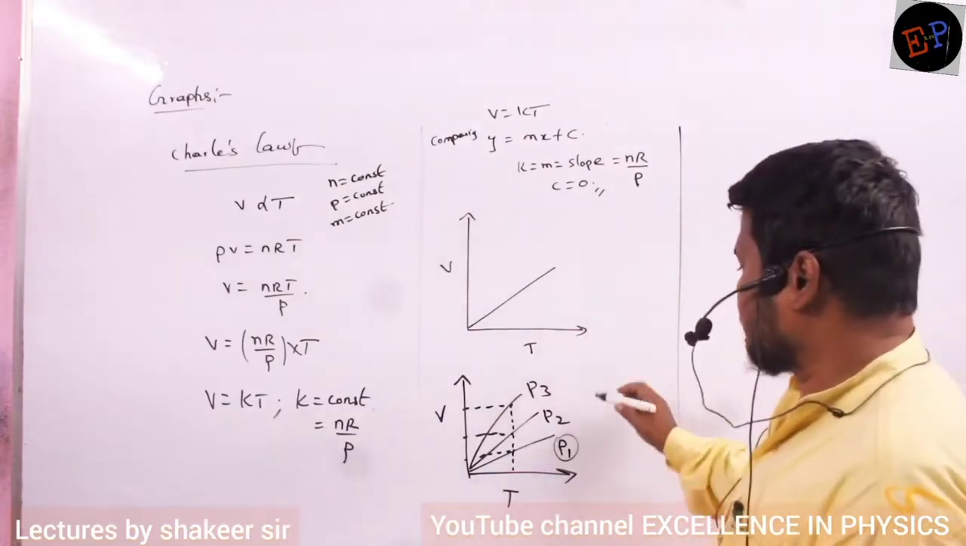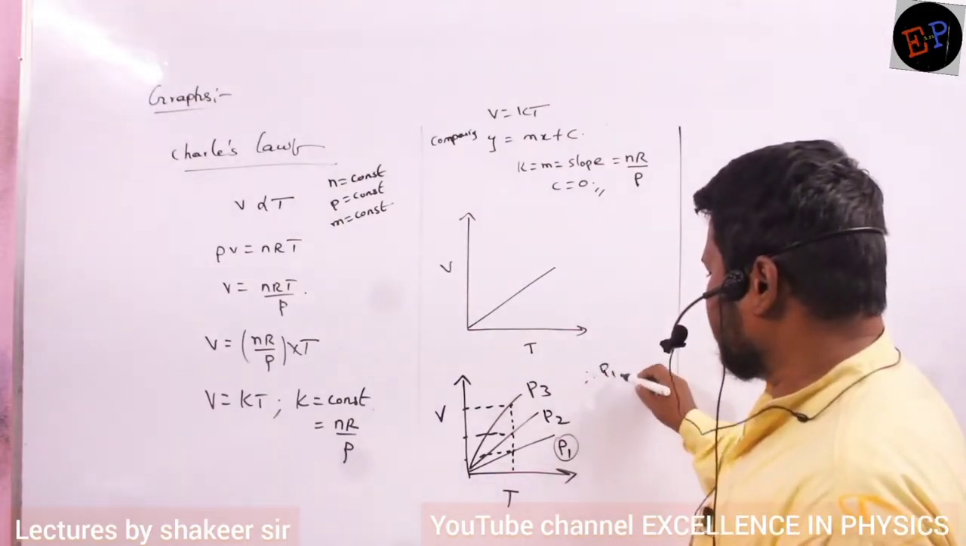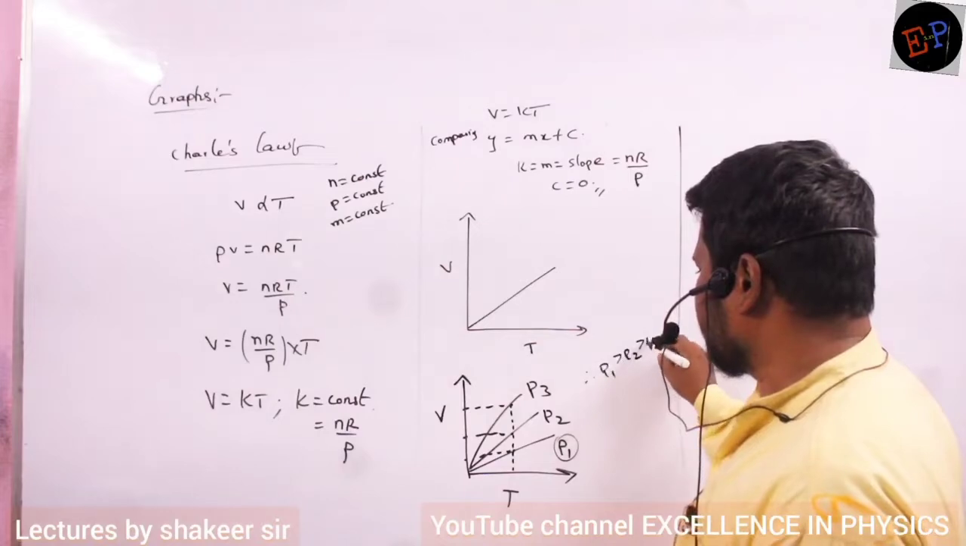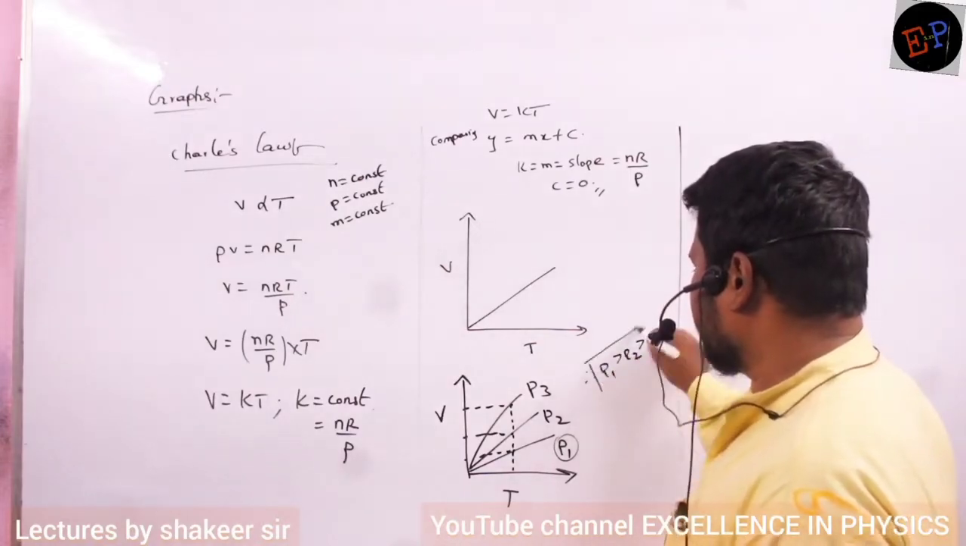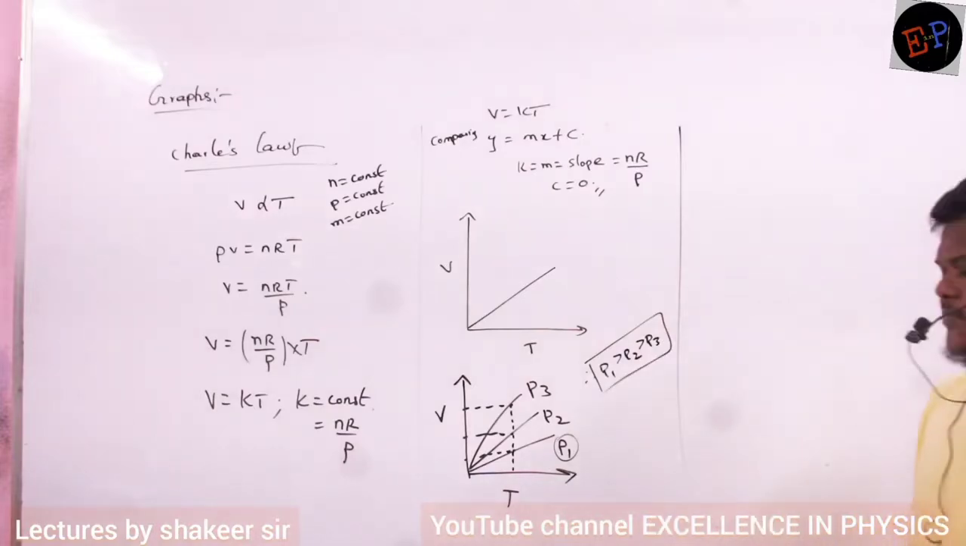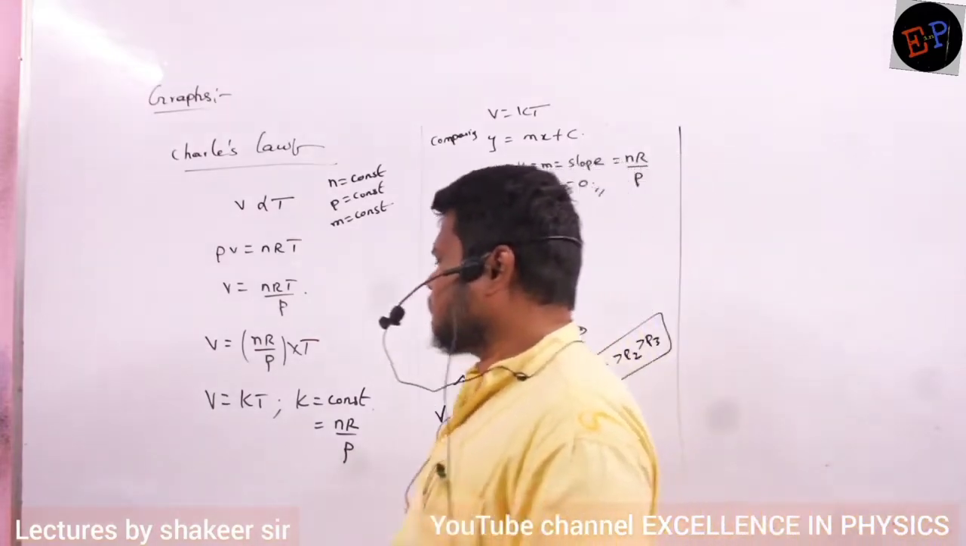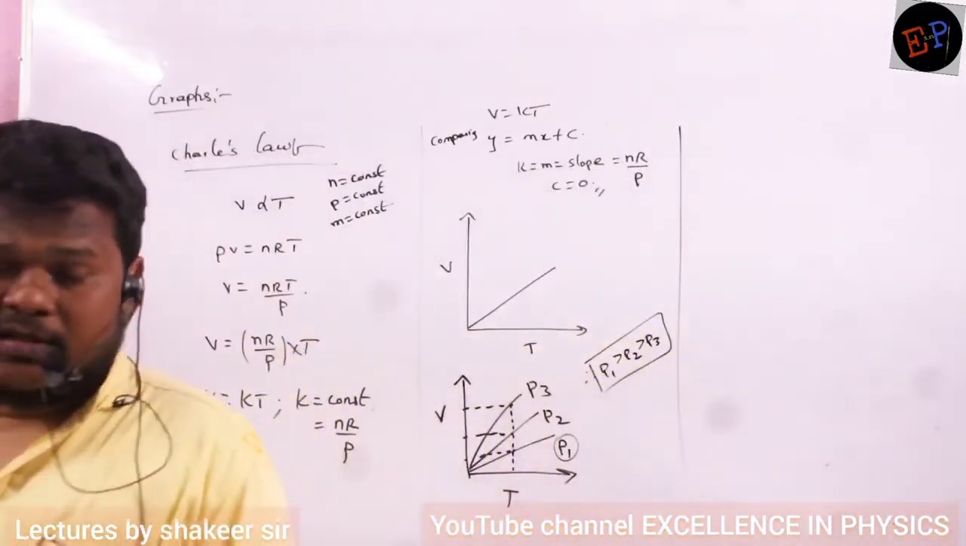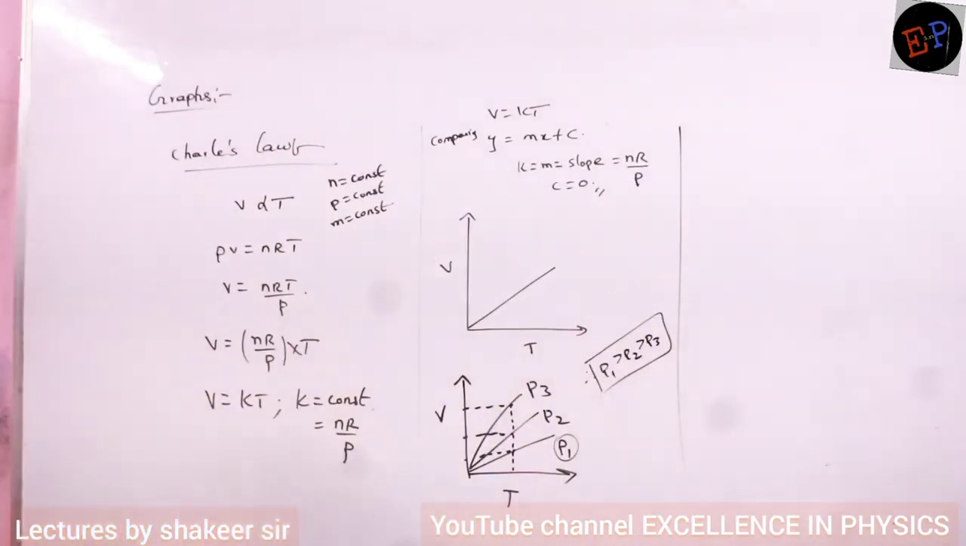So how can I draw the graph? P1 is greater than P2 is greater than P3. This is how I can draw the graph. Are you able to understand? That's all, very simple. So these are the graphs related to Charles' law. Similarly, some more graphs.